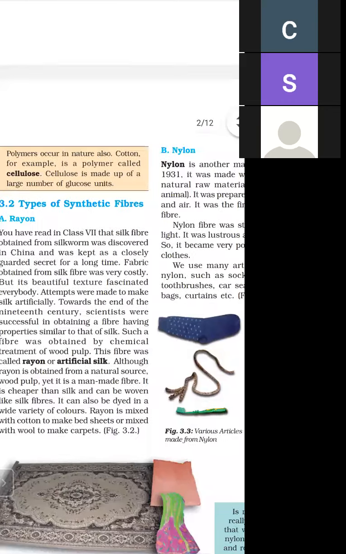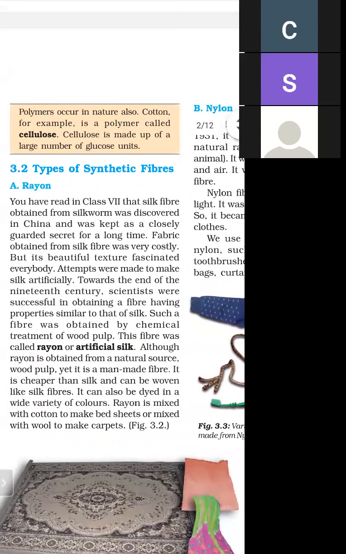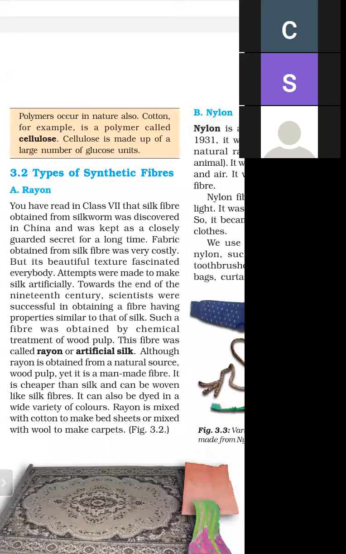As we know, polymers occur in nature also. Cotton is an example. Cotton is a polymer called cellulose, and cellulose is made up of a large number of glucose units. So what is a common example of a polymer? Cotton. Cotton is actually a polymer called cellulose. And what is cellulose made up of? It is made up of very, very small units of glucose.